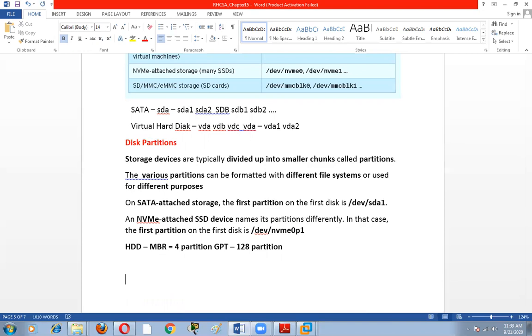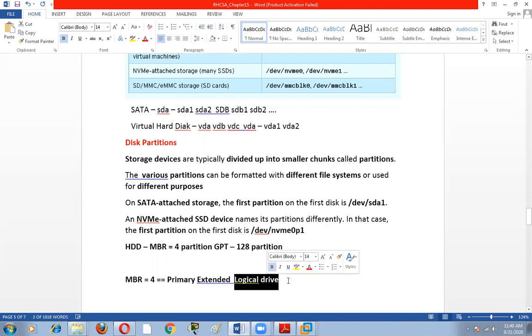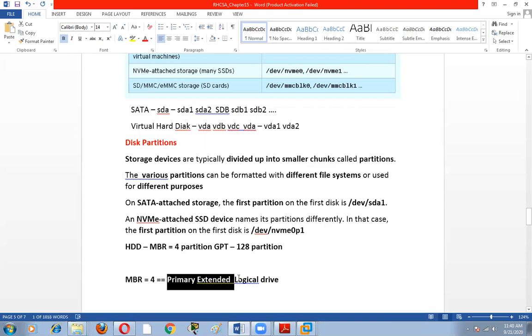Suppose we have another option. If we format a hard disk by using MBR, we can create 4 partitions, but these 4 partitions can be primary, extended, or logical drive. So these 4 partitions can be primary, extended, or logical.